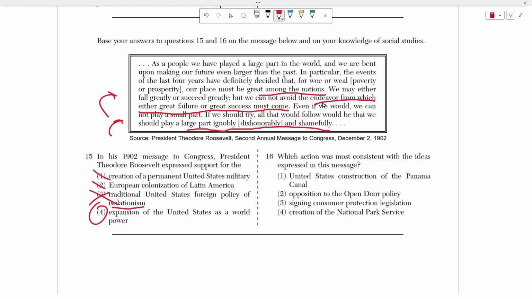And that's obviously going to be choice number 1, the construction of the Panama Canal. If you want to be great among the nations, if you want to show the world that America is in control and power here, you're going to construct the Panama Canal. Why? Because it's going to connect the Atlantic and the Pacific Oceans together.